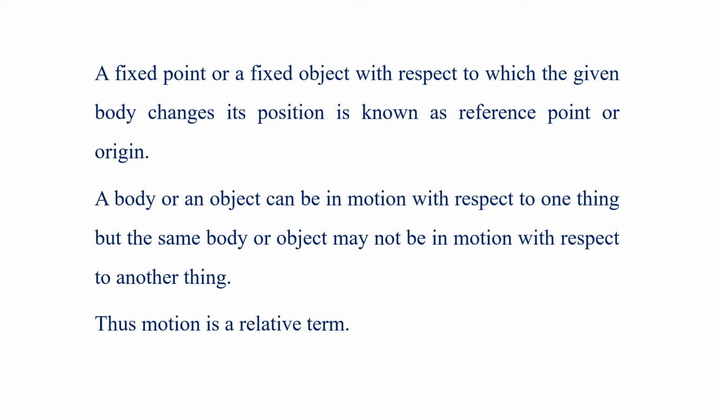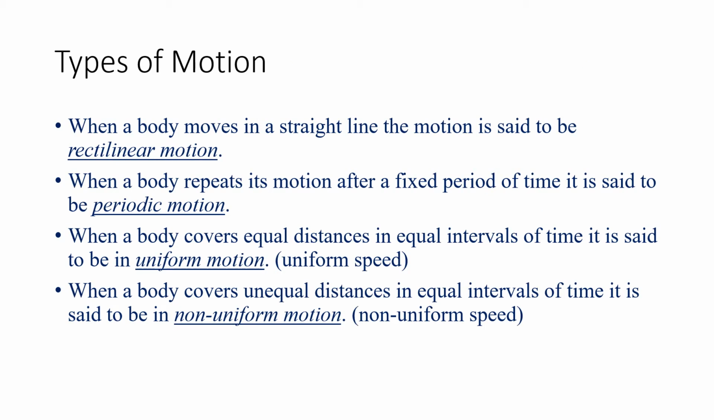I hope you are getting a little idea of motion now. A body that changes its position with respect to time and surroundings is said to be in motion. A body that does not change its position with respect to time and surroundings is said to be at rest. So, now since we talked of motion, let us see the types of motion.